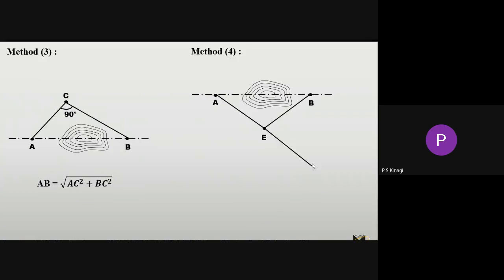Then along this line, you have to mark 1 more point. This point will be marked equal to the distance of A to E. Whatever the distance of A to E is equal to E to D. Then you have to mark the D point.